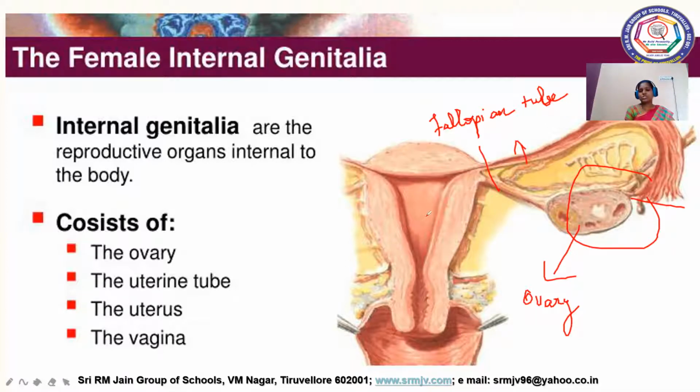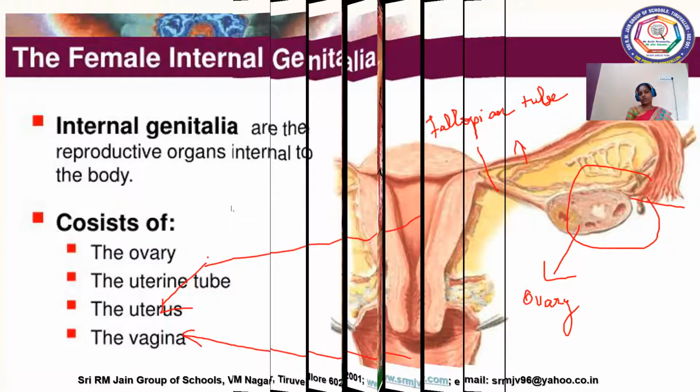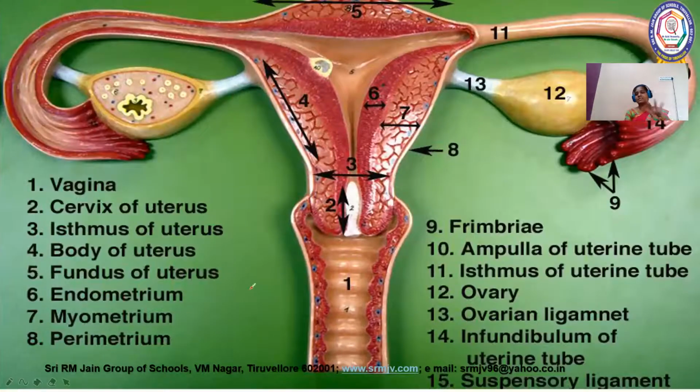Then this structure is called the uterus, and this tube which opens to the exterior we will call the vagina. So the internal genitalia include all these organs. One after the other, we will see the structural details of these organs. So this is the detailed structure of our female reproductive system.